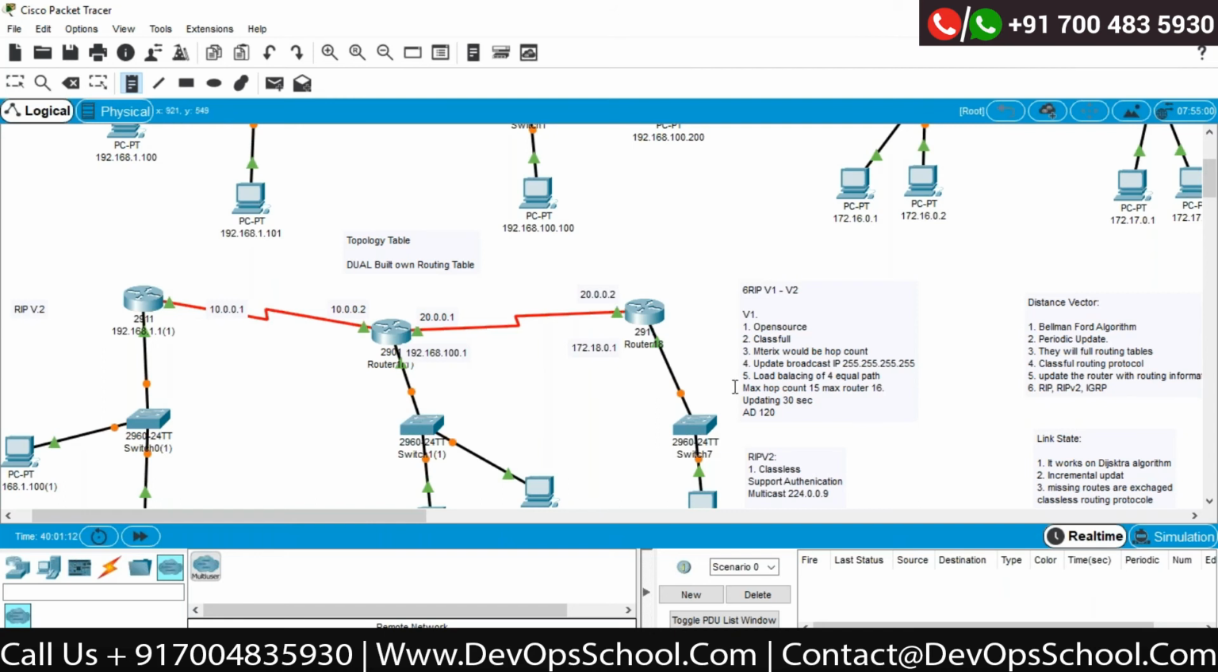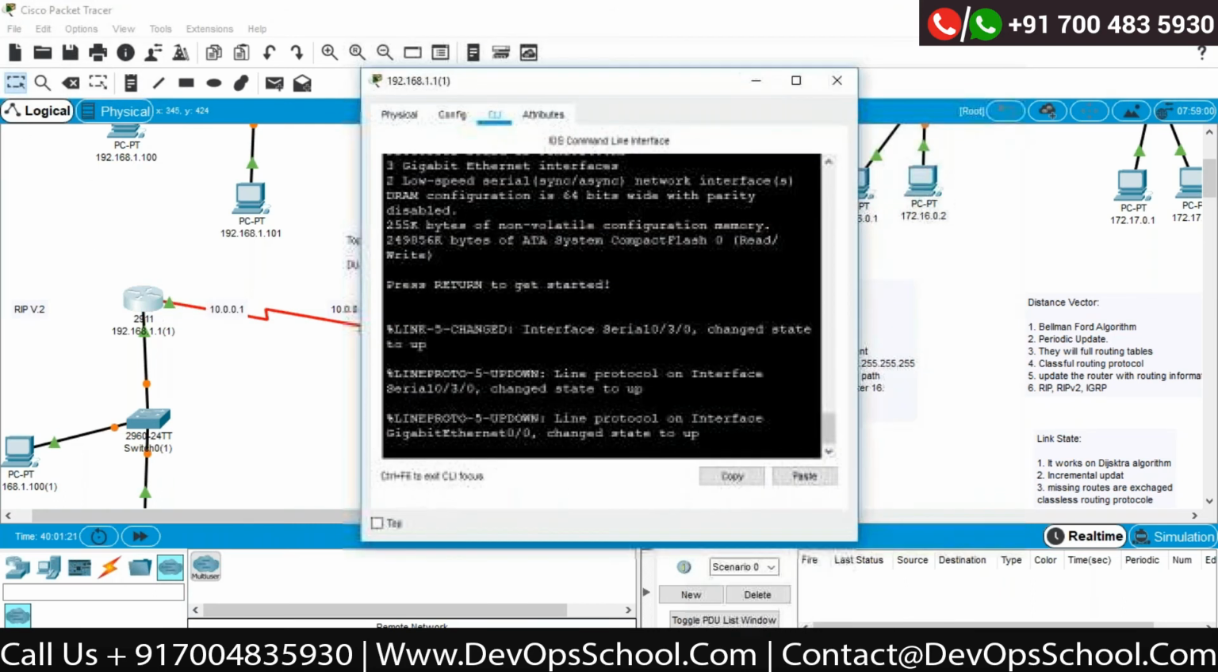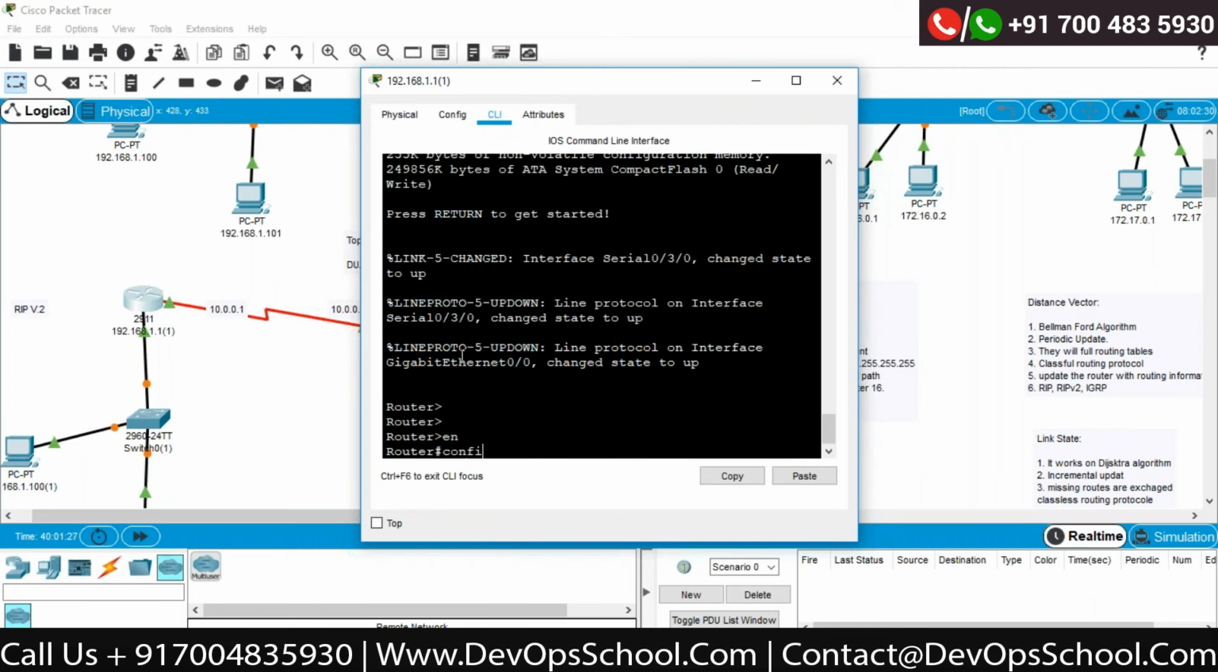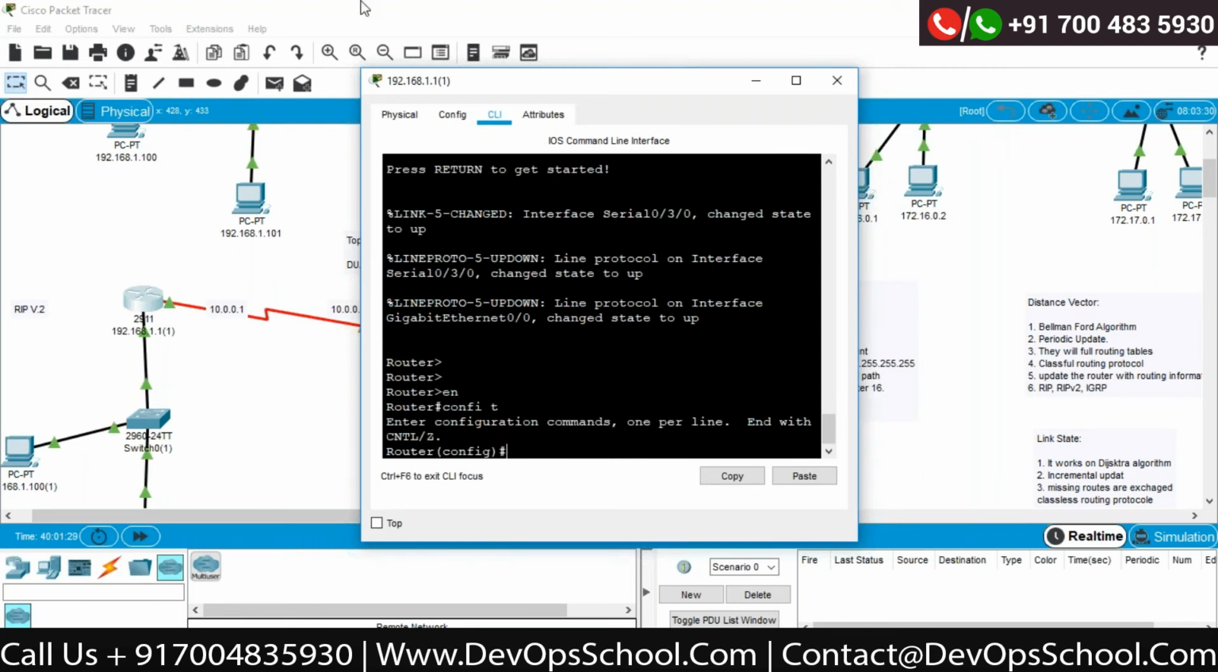Okay, so if I go to this router, now look carefully at how I am doing this. If I go to this router, currently check on this router, enable, config t. Okay, so I am able to log into the router.